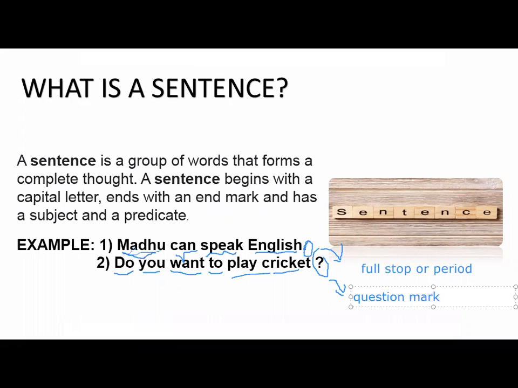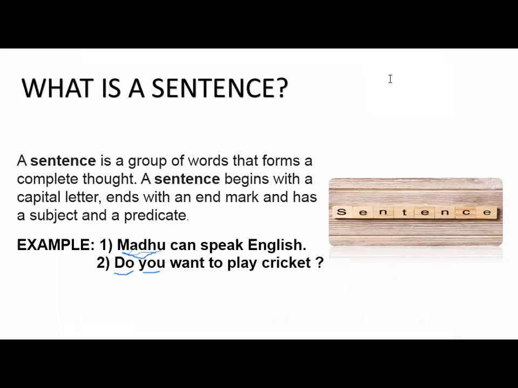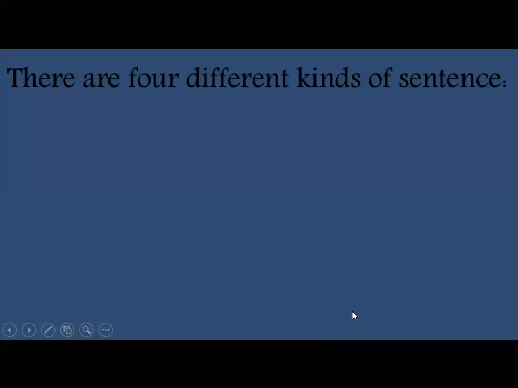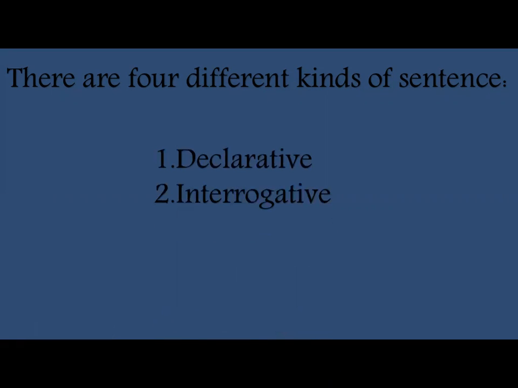Now we will learn what the different types of sentences are. There are four different kinds of sentences. The first one is declarative. The second one is interrogative. The third one is exclamatory, and the fourth one is imperative.